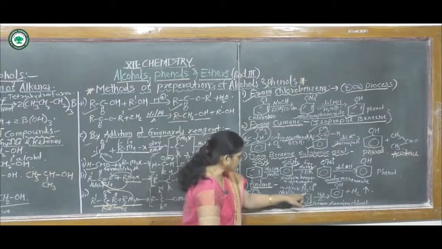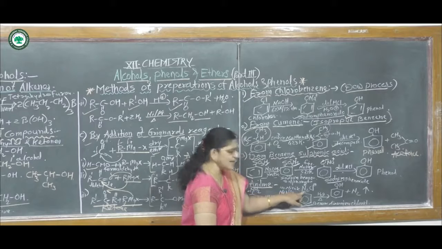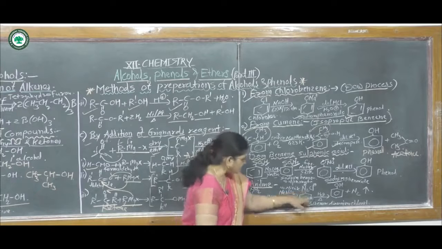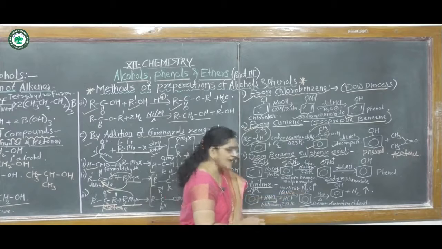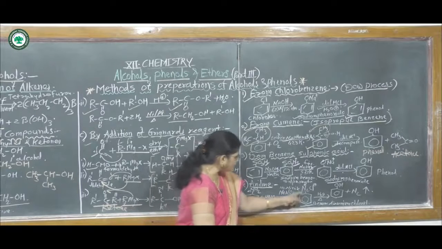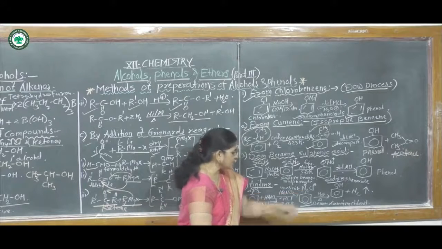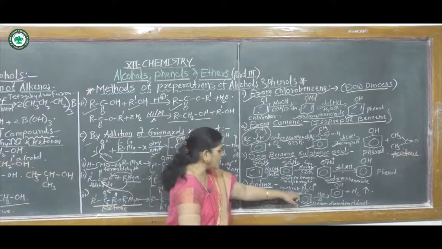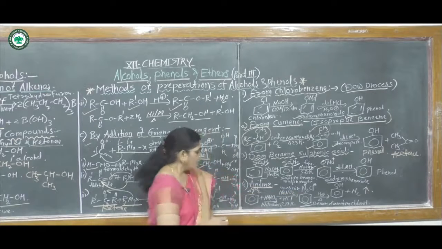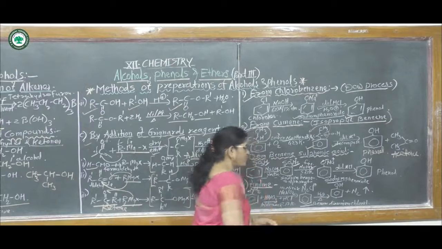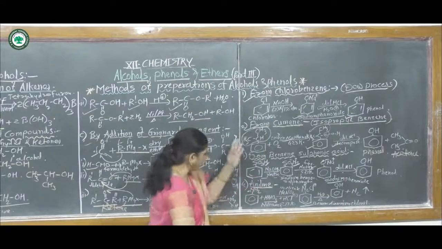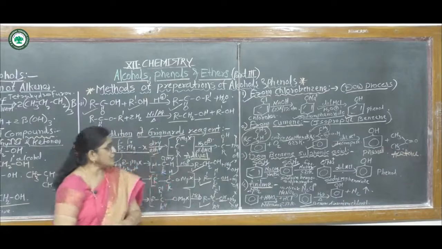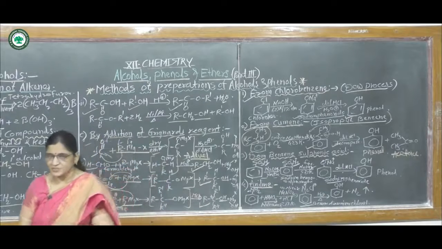That means on this benzene nucleus there are two nitrogen atoms attached, hence it is called the diazonium group. This is N2, the diazonium group. This attached to the benzene nucleus is called benzene diazonium chloride. Again by hydrolysis it forms phenol plus nitrogen. In this way there are 4 methods for preparation of phenols.